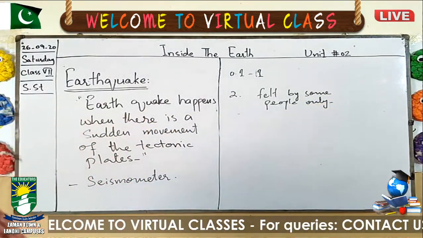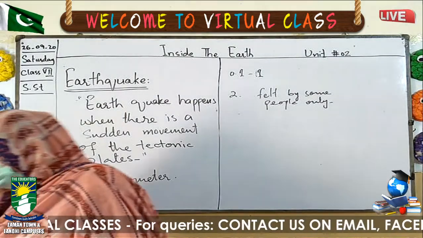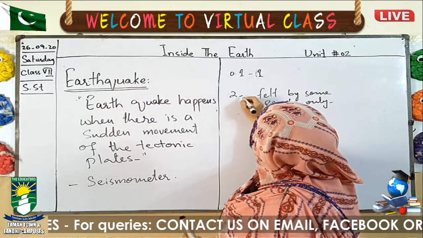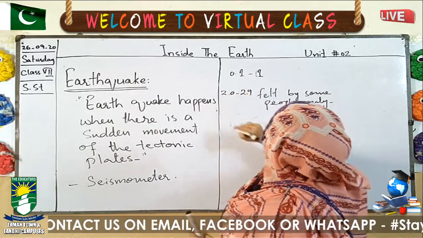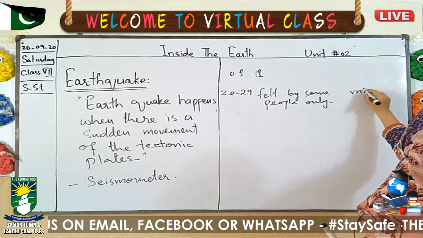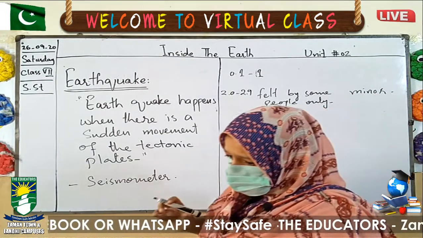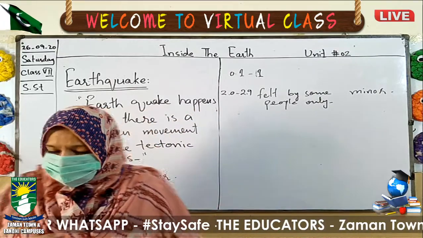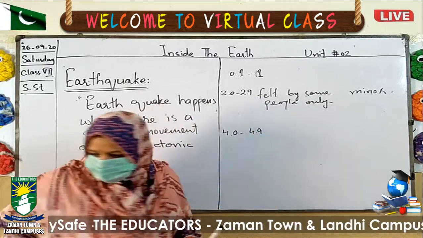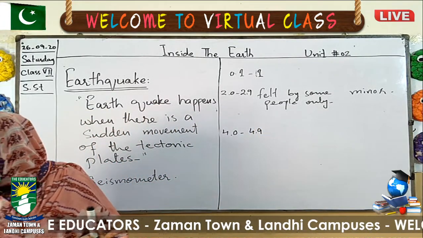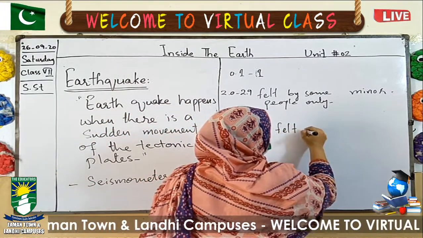On your book page number 19, you have the chart that shows you the intensity of the earthquake. If it is 2 to 2.9, it is felt by some people only, and it is considered minor. So you have different scales and different conditions, and I put just a few in it. If the intensity of an earthquake is 4 to 4.9, that means it is the mild type of earthquake felt by many people,